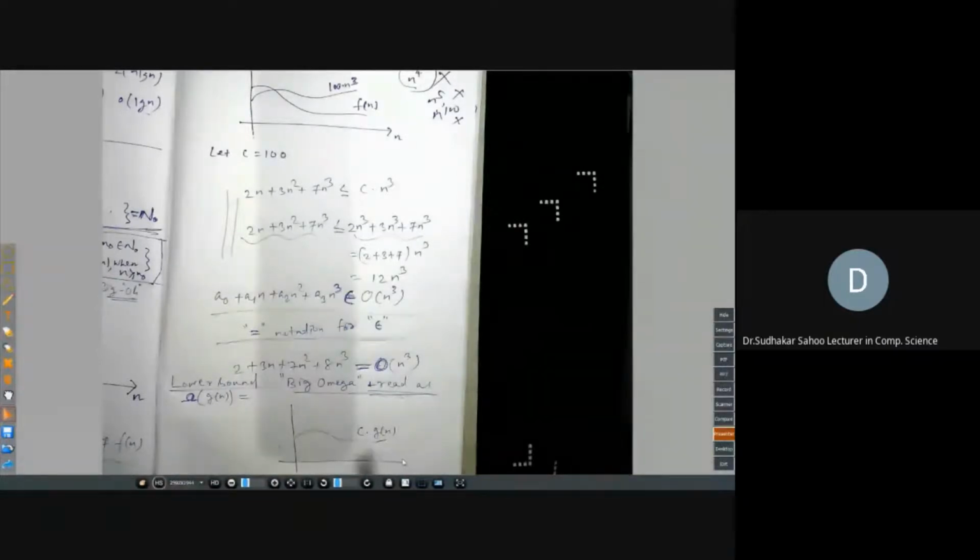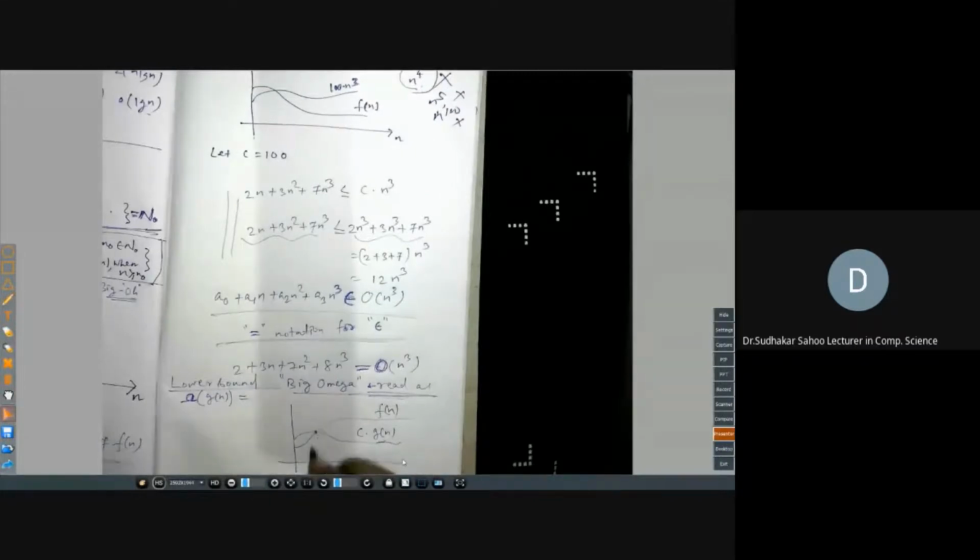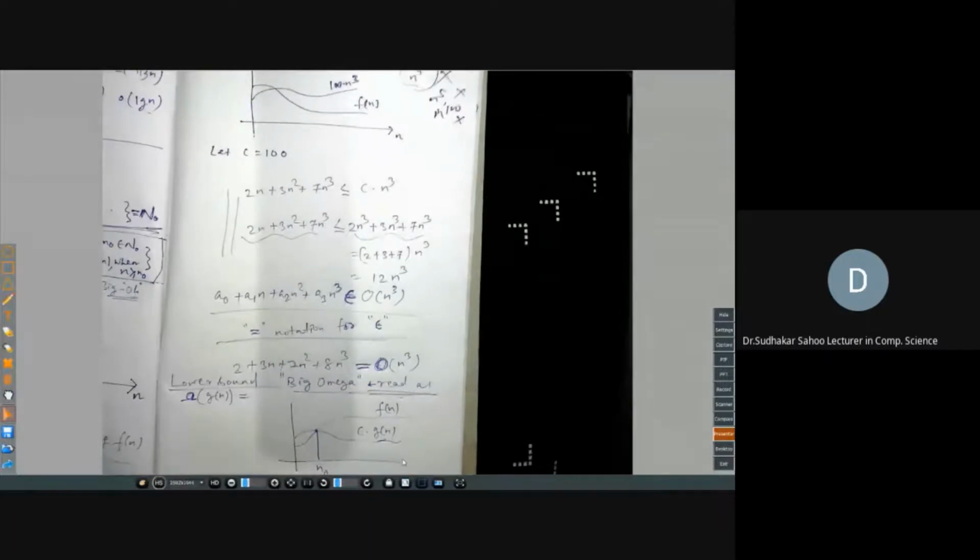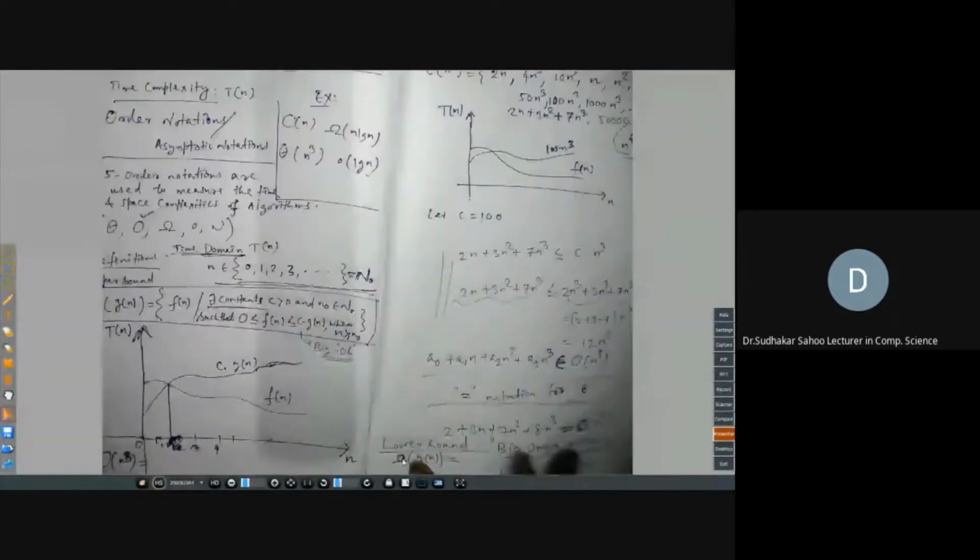All the functions which are above this curve belong to this set, and this is valid after a point. That point is called the turning point. Can you write its definition in this way? Write it here.